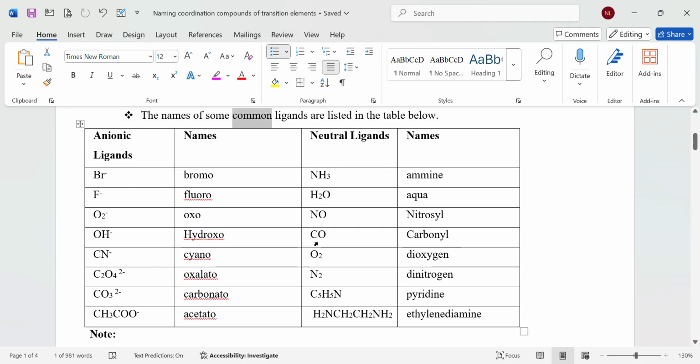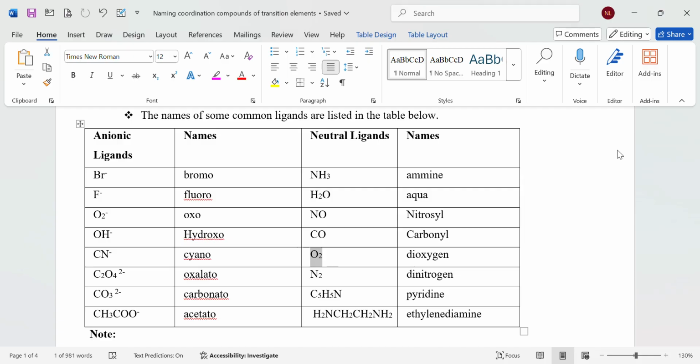The names of some common ligands are listed in the table below. Anionic ligands and names: Br, bromo; F, fluoro; O2-, oxo; OH-, hydroxo; CN-, cyano. Neutral ligands and names: NH3, amine; H2O, aqua; NO, nitrosyl; CO, carbonyl.